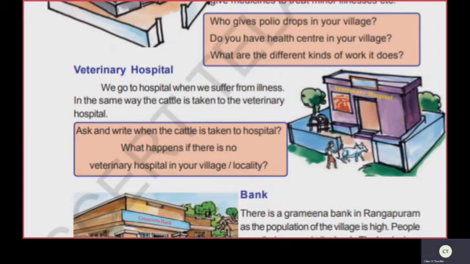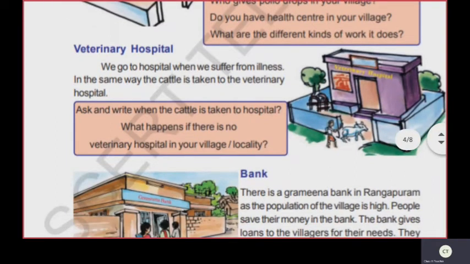The image on screen shows the veterinary hospital of Rankapuram. Just like how we humans go to a hospital for treatment, domestic animals are also taken to the veterinary hospital for treatment. Okay. Children, now we will have a look at the bank of the village.